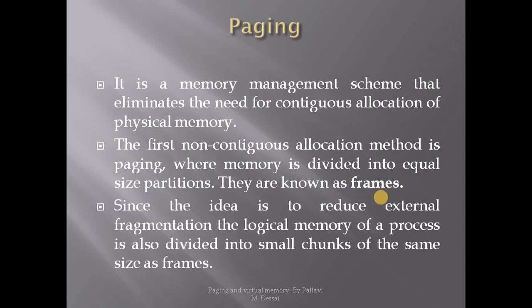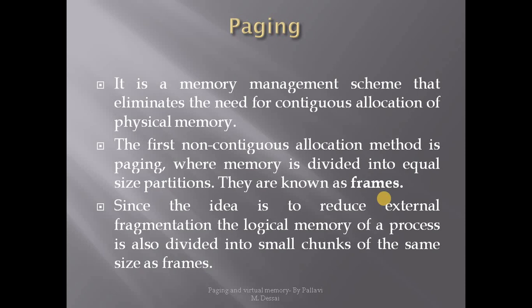The physical address space, which we have seen in the last lecture, is conceptually divided into a number of fixed size blocks called frames. So the physical memory, that is the main memory, will be divided into equal or fixed sized blocks which are known as frames.